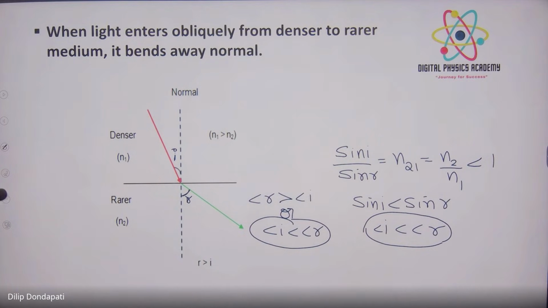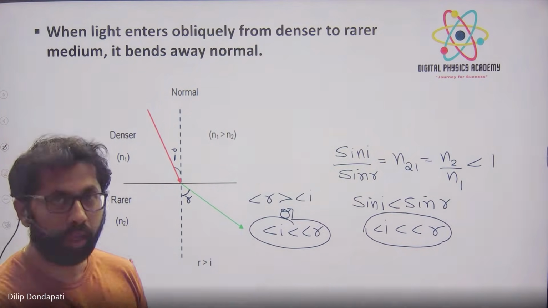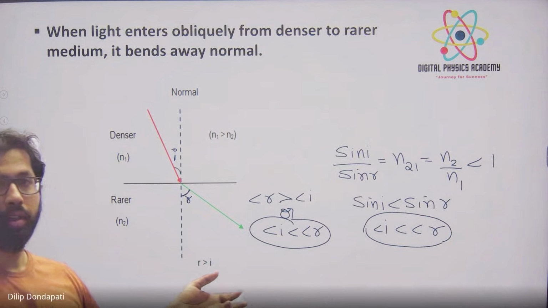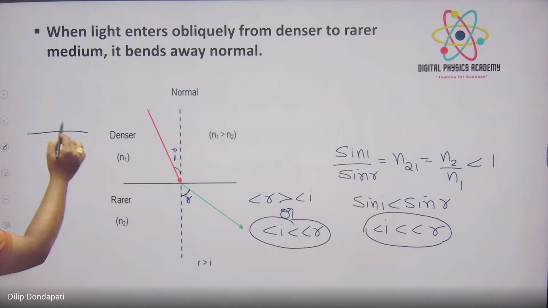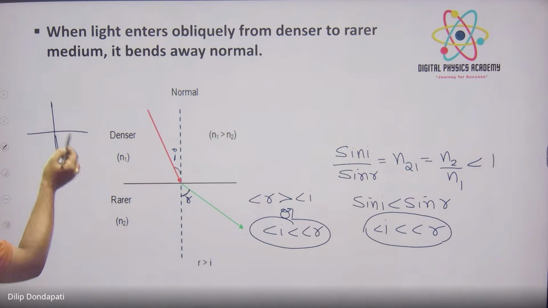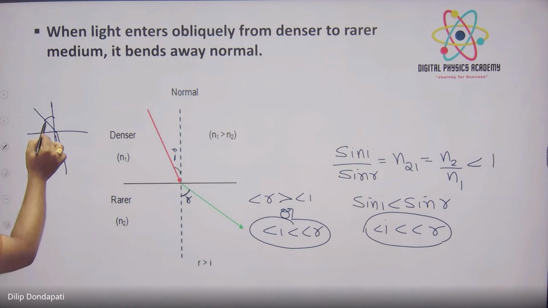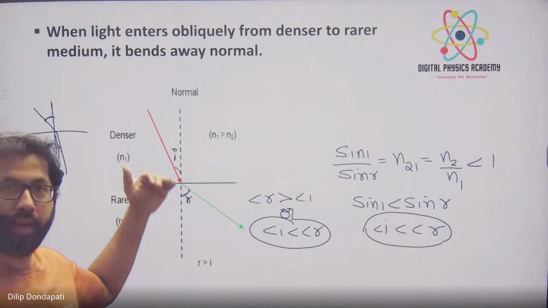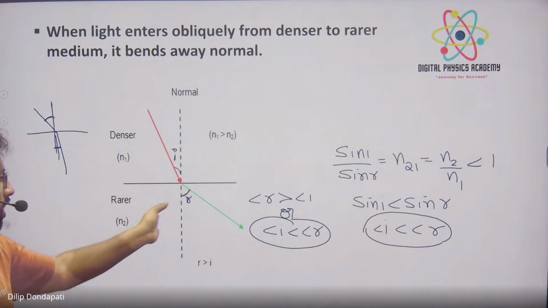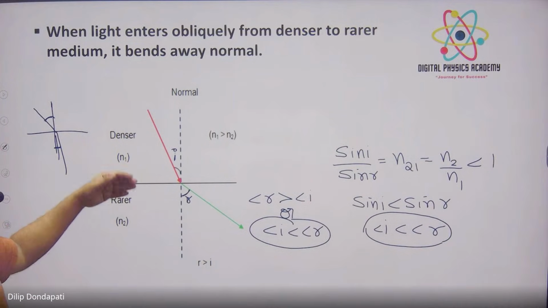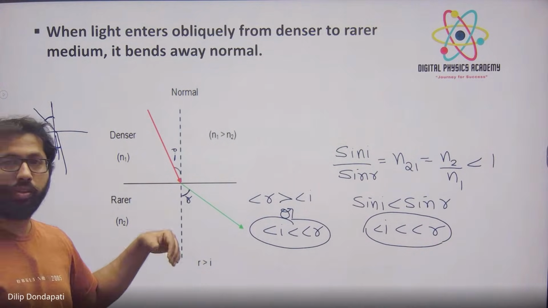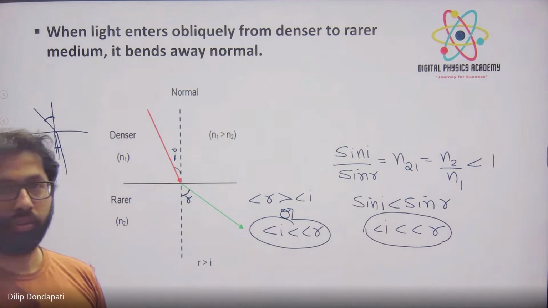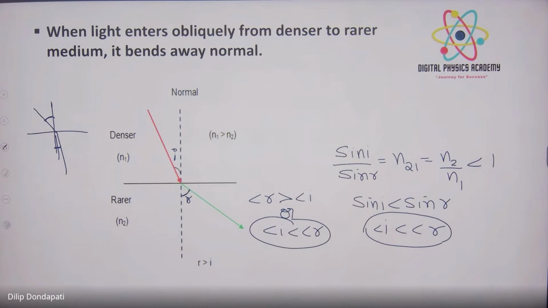So in the exam they will ask you this: denser to rarer, what will happen, rarer to denser, what will happen. Okay, sometimes they will give simply a diagram also, like this angle and like this angle. So by seeing this one, you should say this is rarer, this is denser, and denser, rarer, so that you get an idea based on the bending phenomenon. Now if it is away, we can say this is rarer medium, this is denser medium. If it is towards, it will be denser to rarer. So the way of asking questions will be different. Understand the concept.